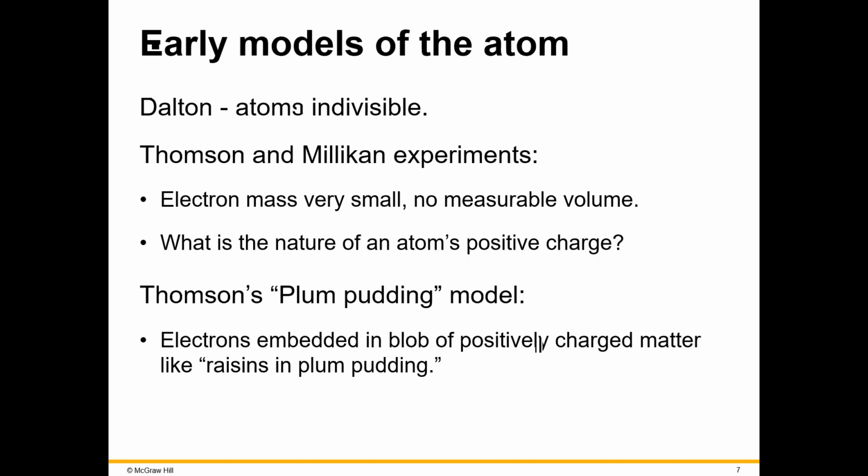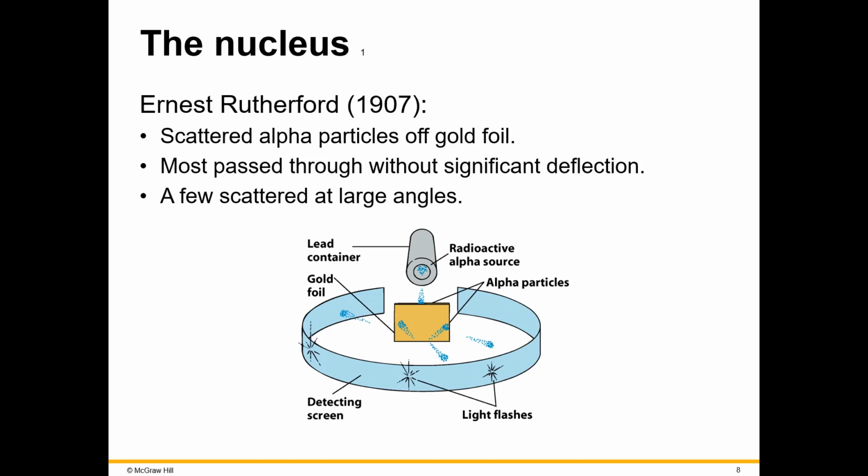One of Thomson's students, Ernest Rutherford, who actually won the Nobel Prize for this work, used radiation in the way of scattered alpha particles that he passed through gold foil. Using the plum pudding model, he thought that they would actually all pass completely through the foil to the other side. In order to really see what this looks like, I do recommend that you watch the short animated video on Blackboard.